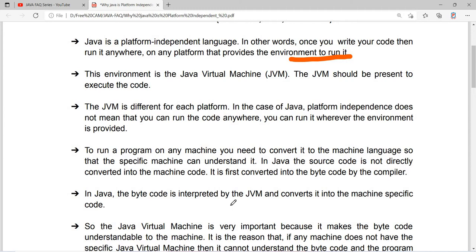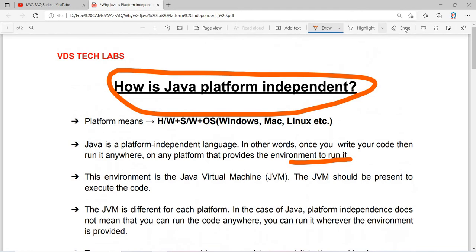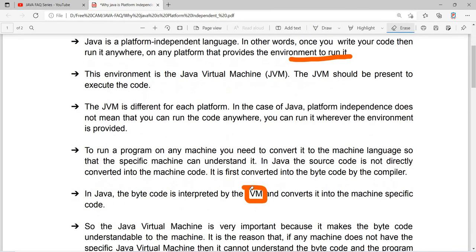To run a program on any machine, you need to convert it to machine language so that the specific machine can understand it. In Java, the source code is not directly converted into machine code. First of all, it is converted into bytecode by the compiler. And then later, the interpreter, which is nothing but the JVM, takes over. The JVM is known as the interpreter.